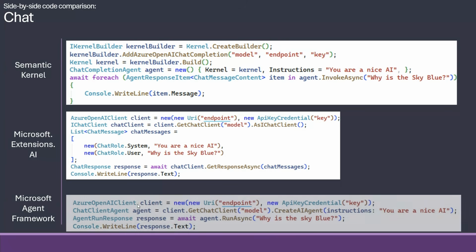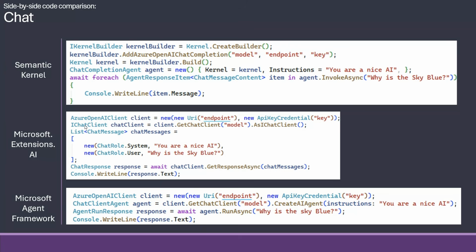Microsoft Agent Framework takes the best of both worlds. It still does the same as Extensions AI by newing up the raw client, but instead of as an IChatClient, it says create AI agent. And here you can directly give the instructions, and they are kept so they will be sent with every call to the agent. So you just make a run async and get your response back, which is more or less the same as the chat response. In general, these two are very much alike, but with the agent on top, it makes Agent Framework easier, in my opinion.